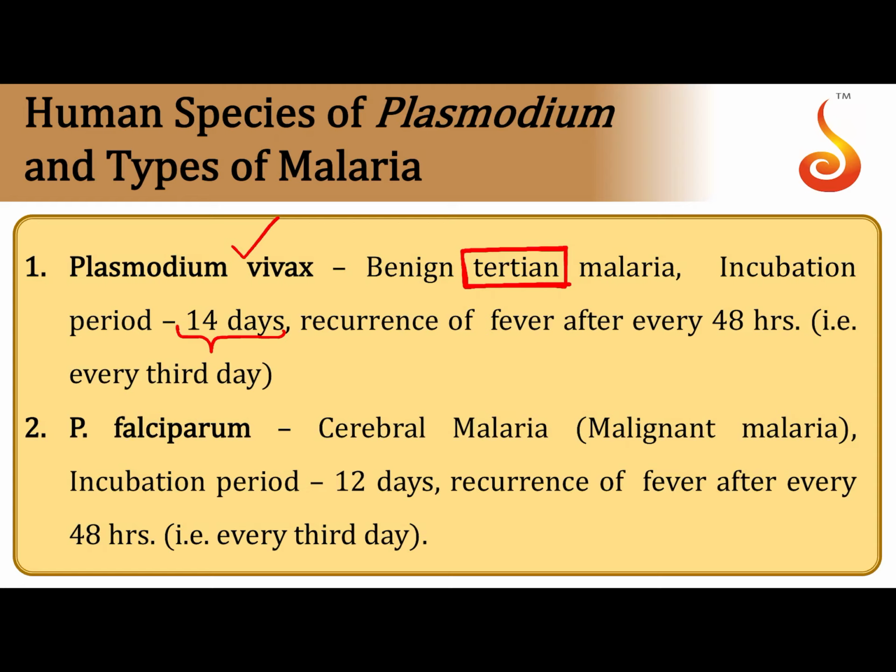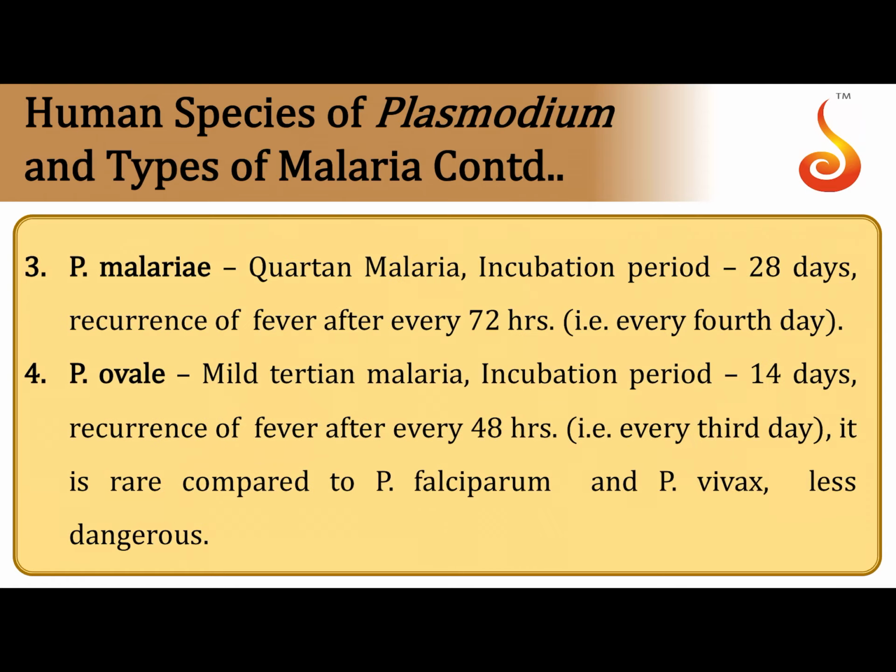The most dangerous form of malaria is caused by Plasmodium falciparum, which causes a form of malaria called blackwater fever. It causes cerebral malaria or estivo-autumnal malaria or malignant malaria because it spreads to even the nervous system. That's why it is called malignant malaria. It has a shorter incubation period of 12 days, and the recurrence of fever is again a tertian malaria, so malignant tertian. Therefore, every third day, that is after every 48 hours, fever and chills recur in case of Plasmodium falciparum.